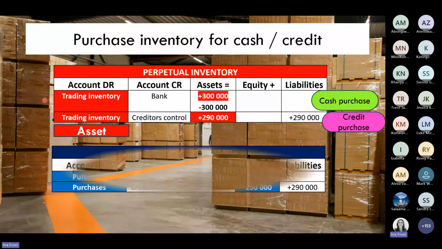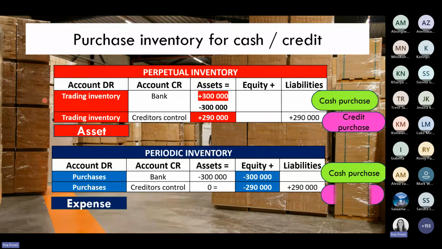Now, on the other hand, in the periodic inventory system, we're going to see the first major difference. If you look down here at my debit entries, you will see I am no longer debiting trading inventory. Now I am going to debit the purchases account. And the purchases account is an expense account in the business. So if you look over here to the impact on the accounting equation, you will now see the impact is sitting under the